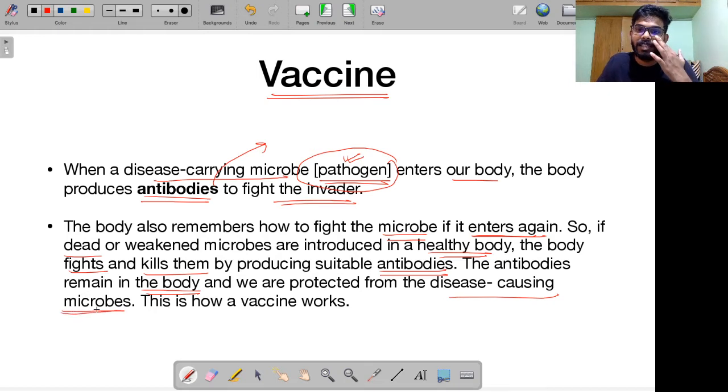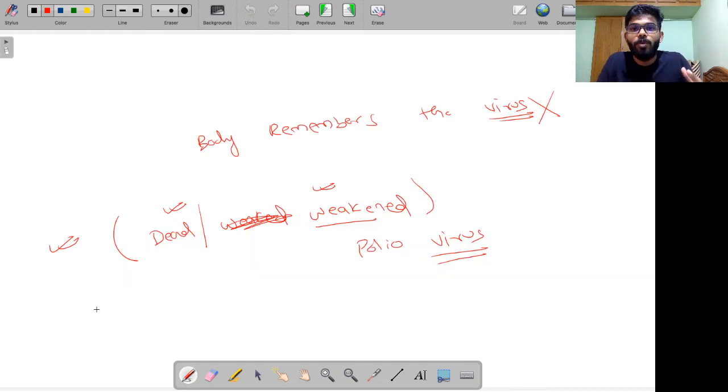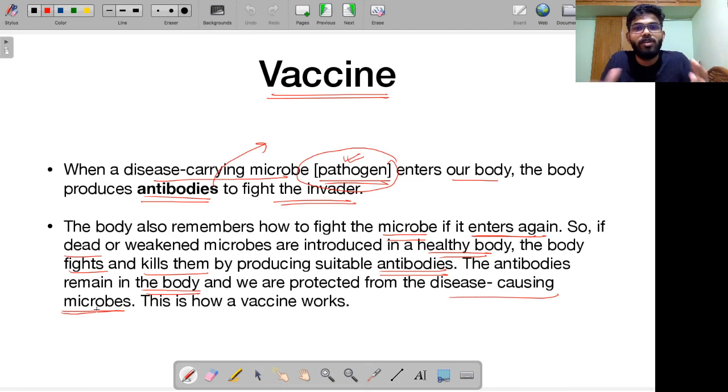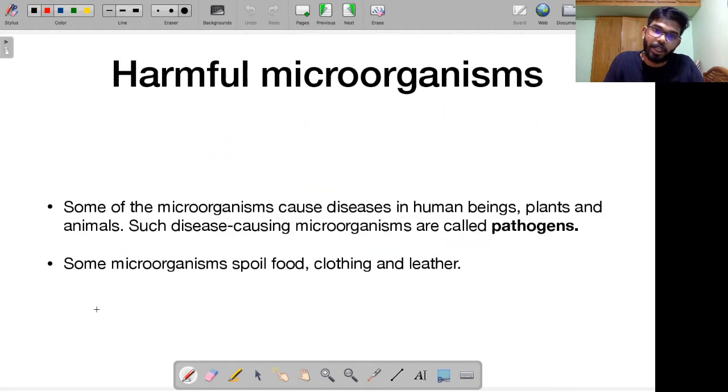Okay, this is how the vaccine actually works. Because of memory, you know what kind of antibodies to produce. And remember, these antibodies, once produced, are always circulating in your body. As soon as the polio virus is encountered again, more of these antibodies are produced. Your immune system already knows how to produce them, so the polio virus is easily eliminated and you don't suffer from another attack. Alright? This is how vaccines actually work.